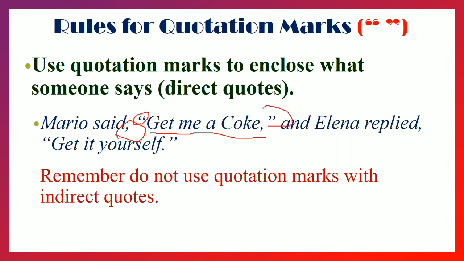Get me a coke. Then another sentence is, get it yourself, right? So when somebody's exact words are used, we use the quotation marks. And remember the important thing: do not use quotation marks with indirect speech. It is used only in direct speech sentences.